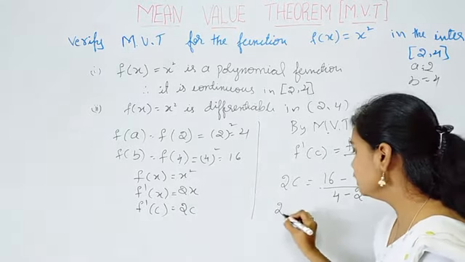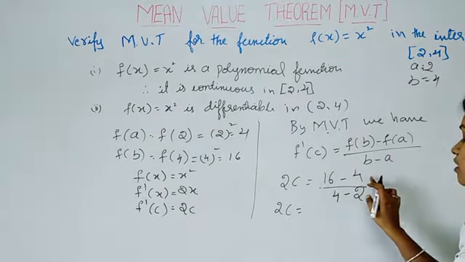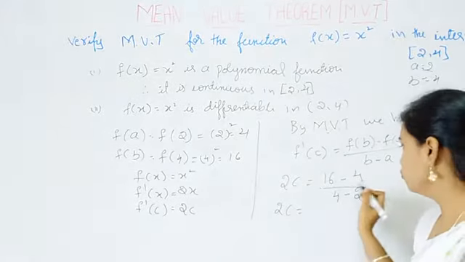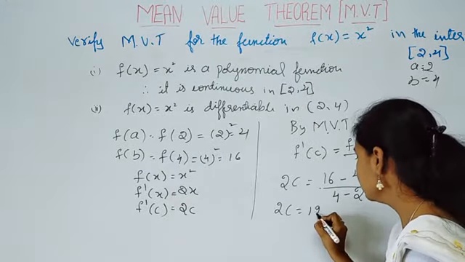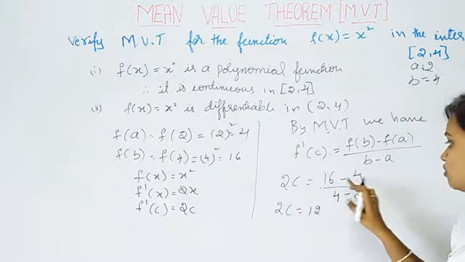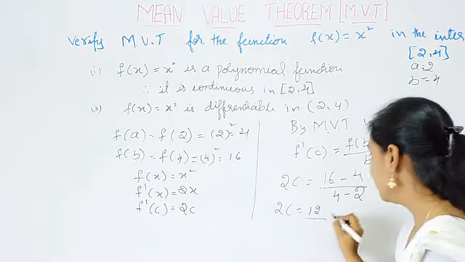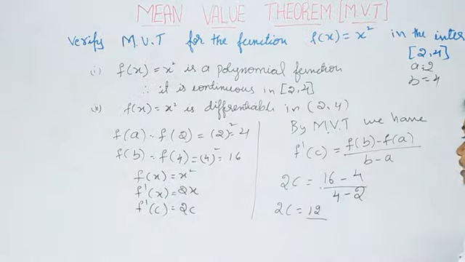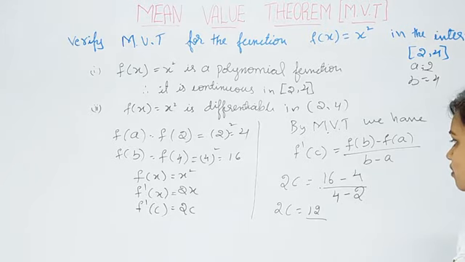So 2c is equal to 16 minus 4 is equal to what? 16 minus 4 is 12, right? So 16 minus 4 is 12 divided by 4 minus